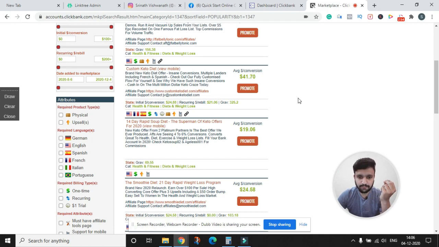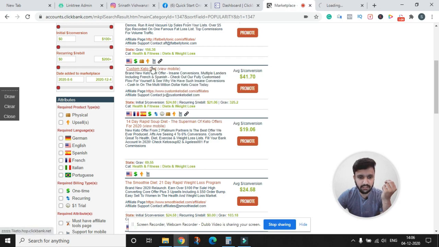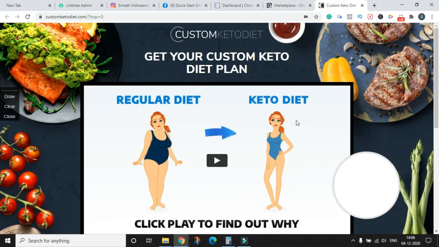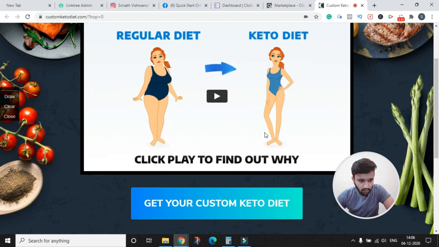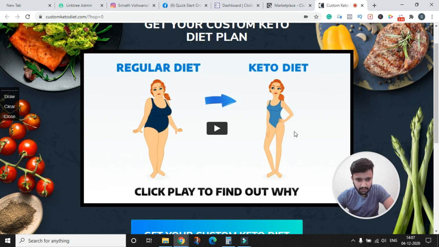To view the actual product, just click on the link here so that we can see what type of product we are going to promote. This is the actual page that we are going to promote. Here you can see "Get your custom keto diet plan." They are offering some kind of custom keto diet to lose weight. We can easily understand by looking at this image here.